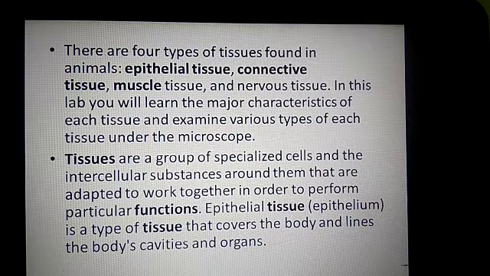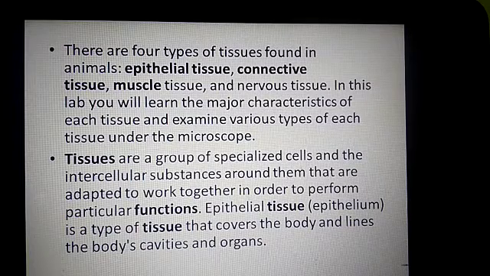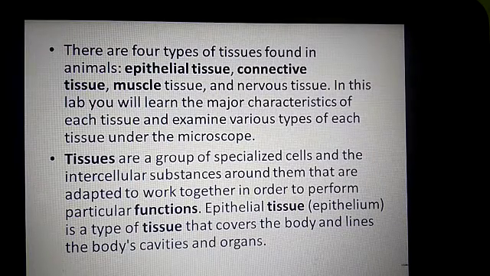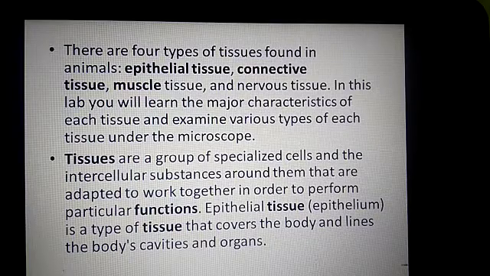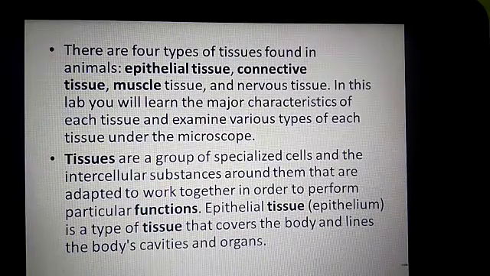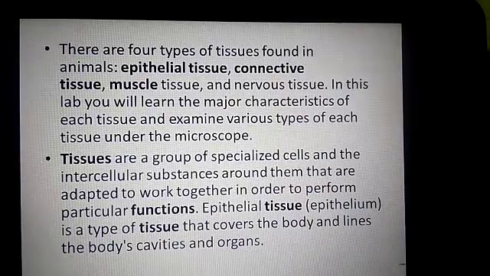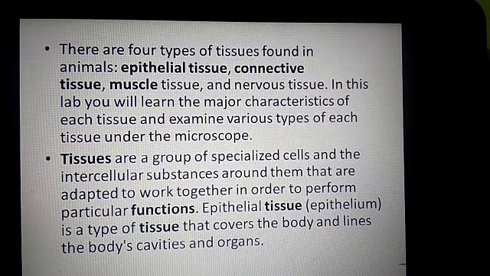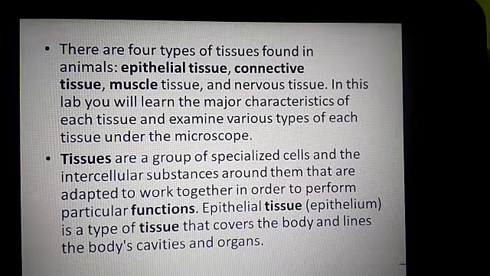First, tissues. There are four types of tissues found in the animals, that is epithelial tissue, connective tissue, muscle tissue and nervous tissue. In this you will learn the major characteristics of each tissue, which were examined, of various types of each tissue under the microscope. Tissues are a group of specialized cells and intercellular substances around them that are adapted to work together in order to perform particular functions.